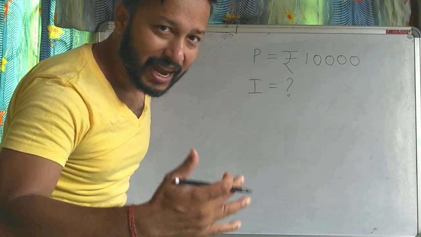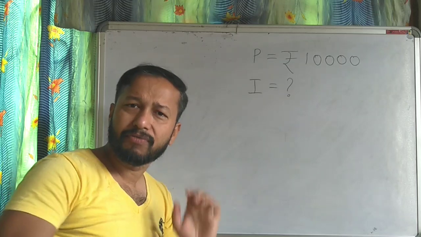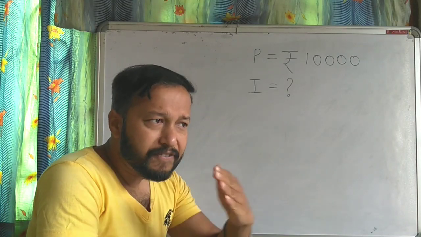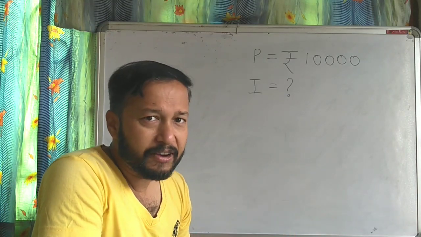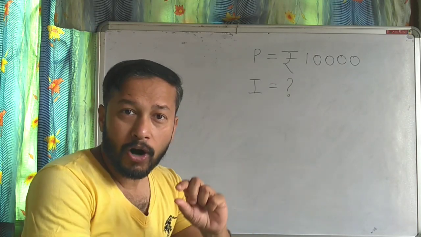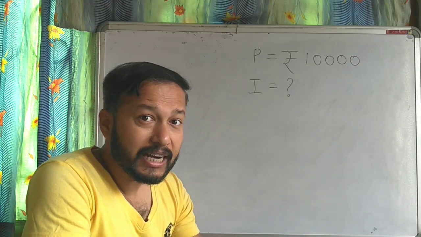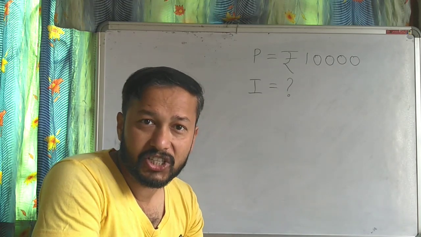We will calculate that. Now the bank manager will tell you that every year we calculate this interest on a percentage. Yes, they calculate that interest on a percentage.